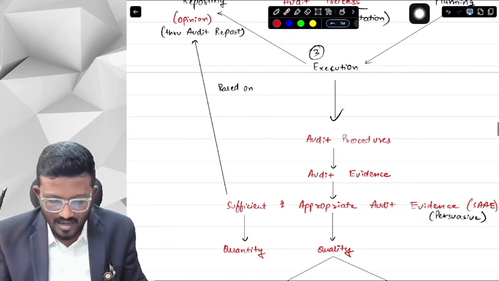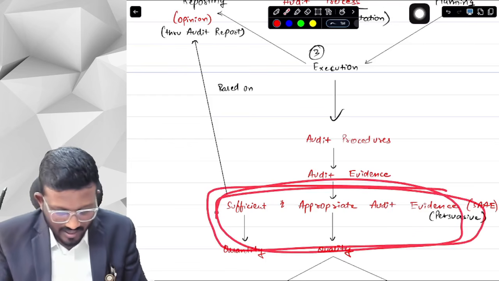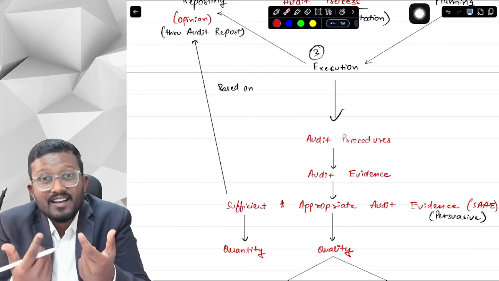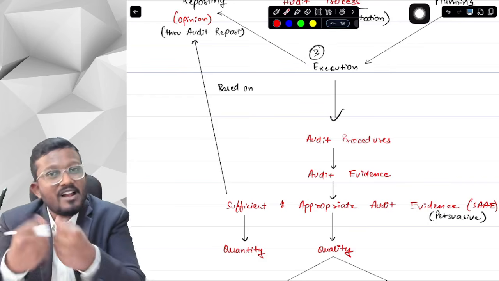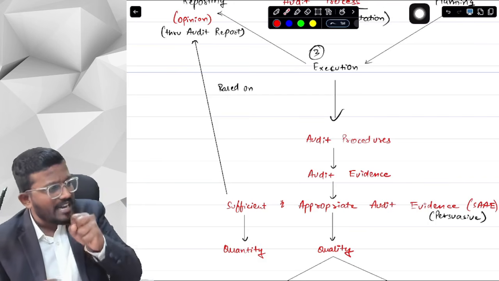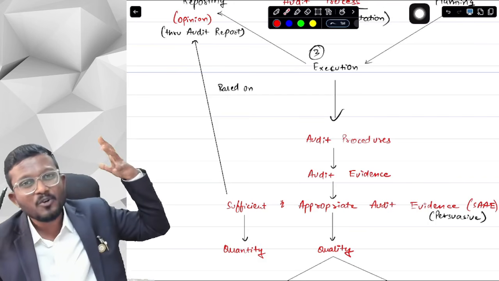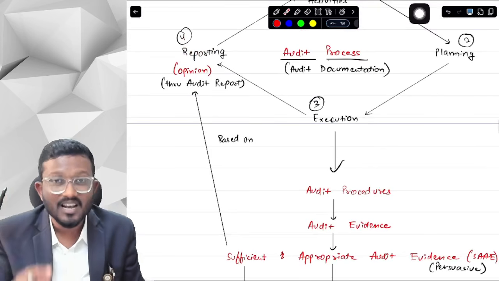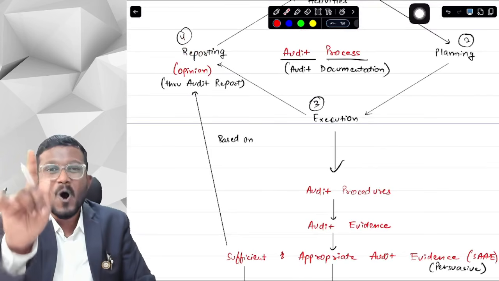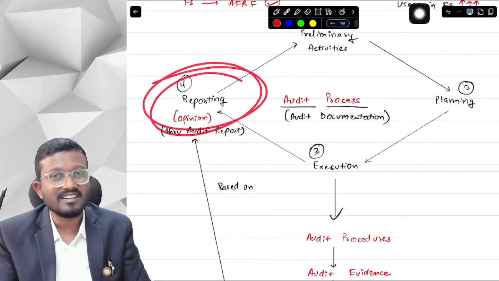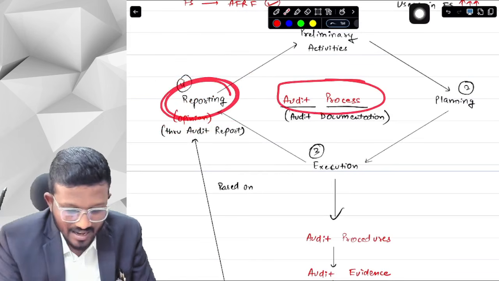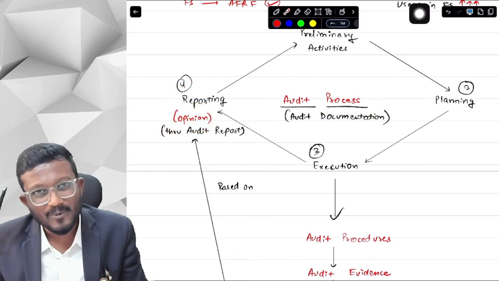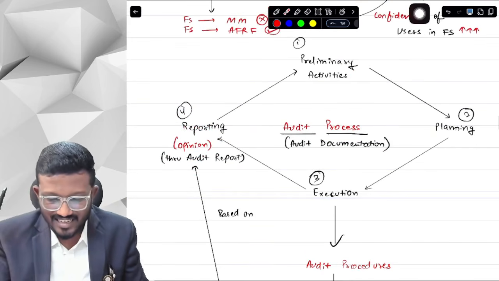Now, based on this sufficient and appropriate audit evidence, we will be forming our opinion as an auditor. What opinion, sir? Whether the financial statements are correct or not correct. Now, if you are forming an opinion, can I just form it and keep it at home? No, sir. I will have to specify to the users of financial statements what my opinion is. Orally? No, sir. I have to make an audit report. That is the last part of my audit process, that is audit reporting. Through the audit report, I will specify my opinion and give my reasonable assurance. This is basically the audit process.